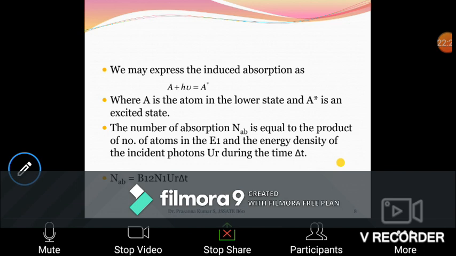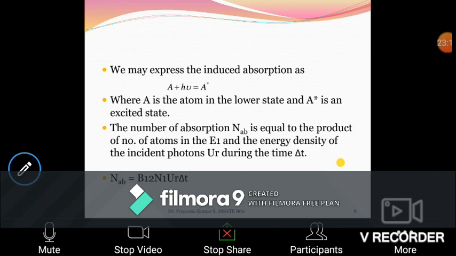Now here we are looking at induced absorption. For induced absorption, the photon is incident on an atom that is sitting in one of these levels. For simplicity, we consider two energy levels, E1 and E2, and imagine that the number of atoms in level E1 is N1 and in level E2 is N2. So N1 is greater than N2. That is the normal condition.